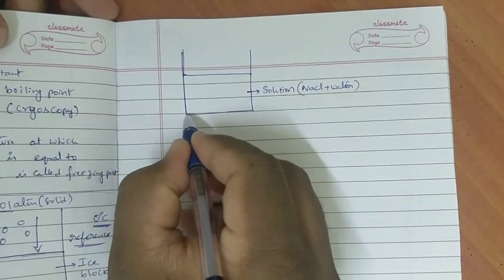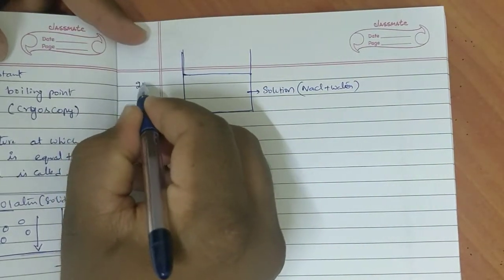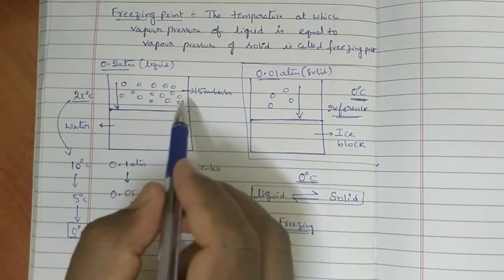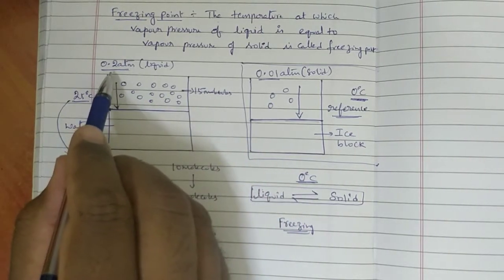I considered 25 degrees centigrade. At 25 degrees centigrade, how many liquid molecules are present in gaseous state? 15 molecules. Vapor pressure is 0.2.